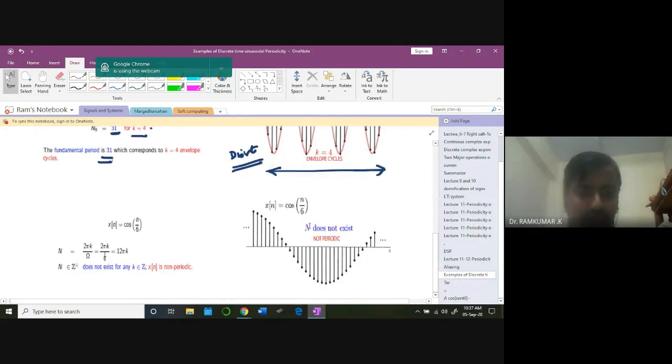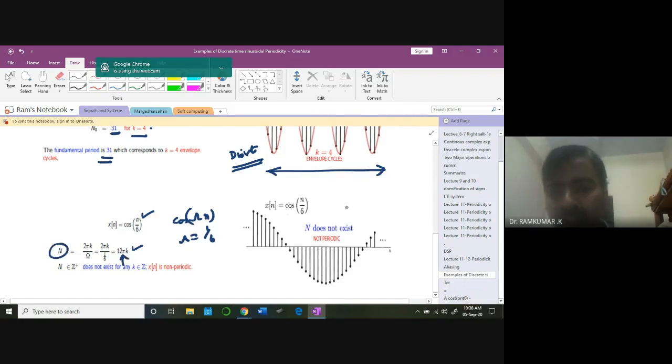Same idea for this one. When x[n] is equal to cos(n/6), what is the corresponding omega? cos(omega n), omega is equal to 1/6. 1/6 means 2 pi k divided by 1/6, which is 12 pi k. So this will never become an integer, primarily because pi is an irrational number. So this does not exist. N does not exist, not periodic.